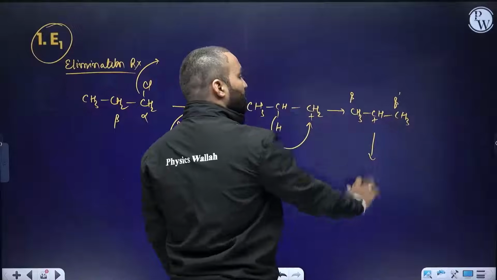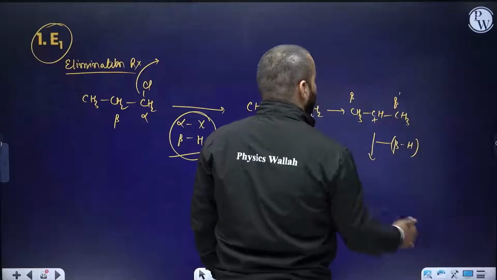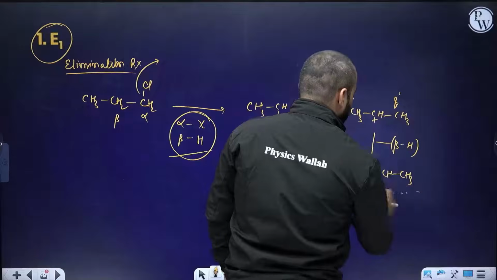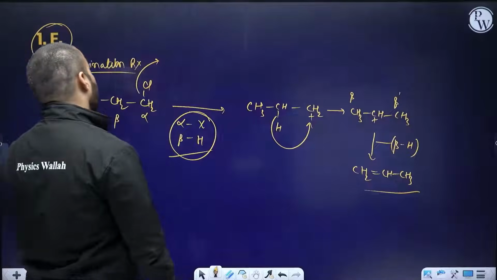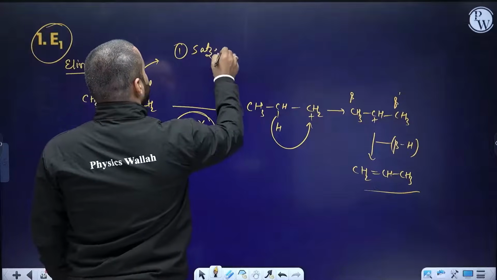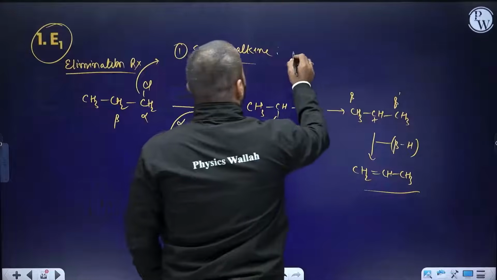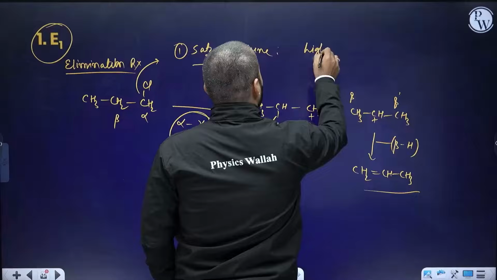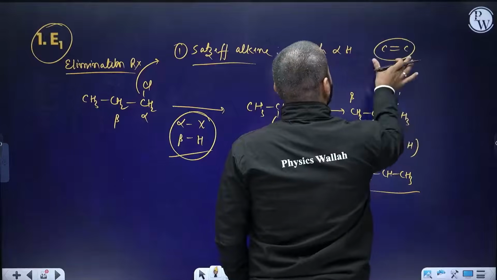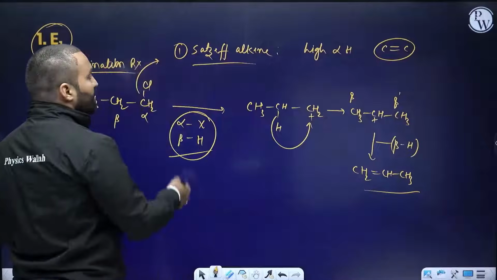This beta and beta dash, both the sides they are same. Minus beta hydrogen. Beta hydrogen is lost. So you will obtain CH2 double bond CH3. This is your alkene formed. And the alkene formed will be either of the two type. One is known as Saytzeff alkene. Saytzeff alkene is the one which has higher number of alpha hydrogen around carbon-carbon double bond. This is your framework. You need to check whether the number of alpha hydrogens are more or less. That will be the product.